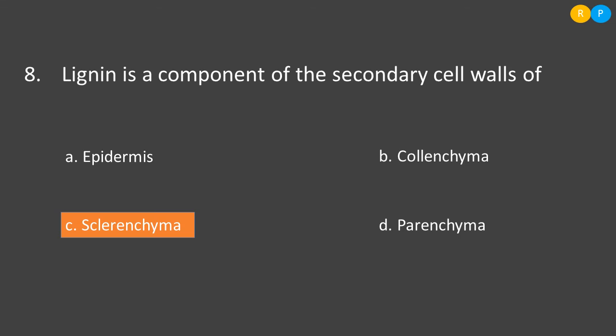So that hard secondary wall is made out of lignin. Then look at the options: A, epidermis, B, collenchyma, C, sclerenchyma, D, parenchyma. So among the four, the dead mechanical tissue is sclerenchyma. So the correct option is option C, sclerenchyma.